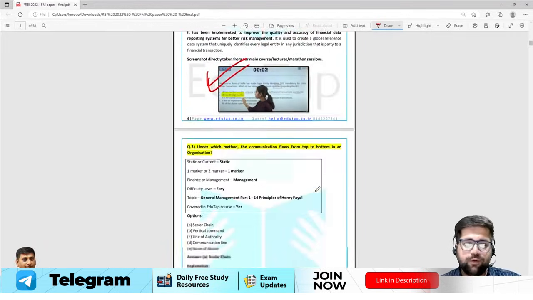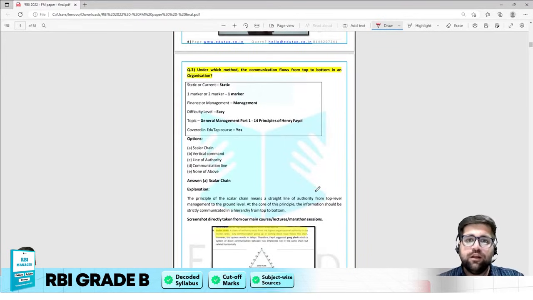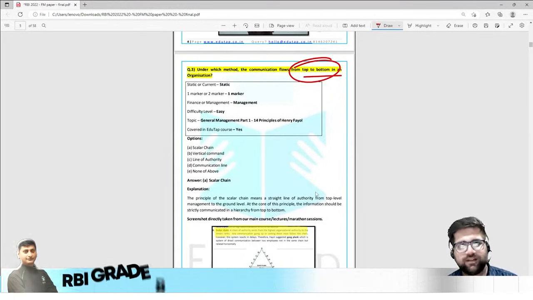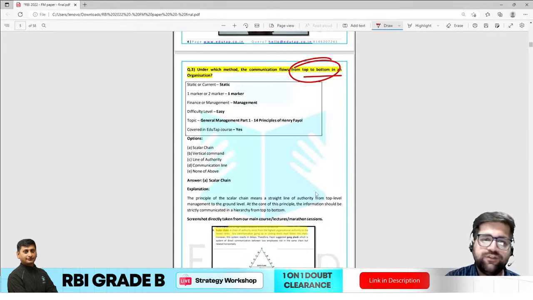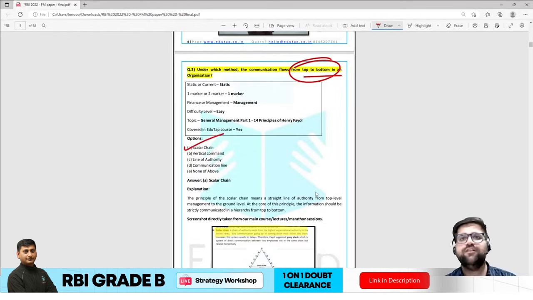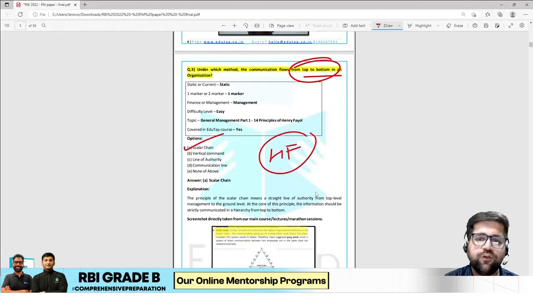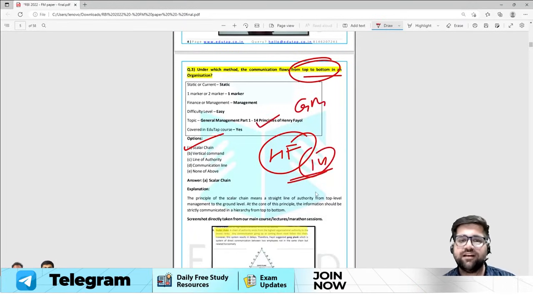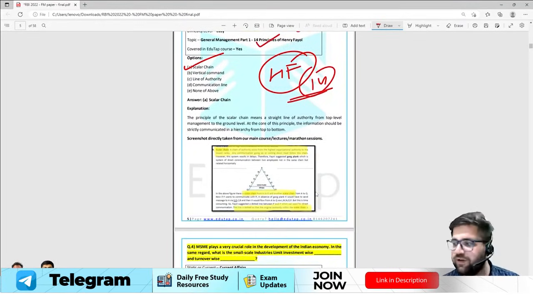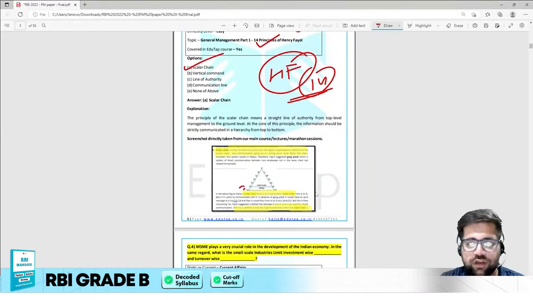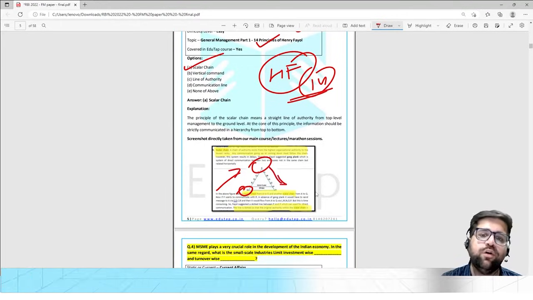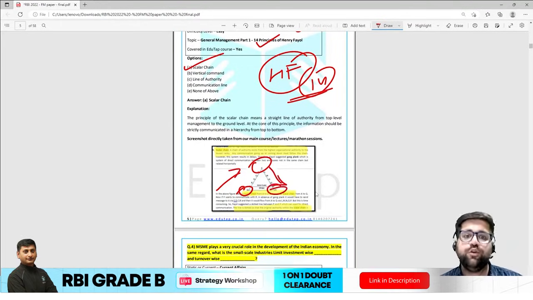Question number 3 was all about under which method of communication the communication flows from top to bottom. So you have to identify different communication methods, and the answer of this particular question will be scalar chain. Why the answer is scalar chain? If you read about Henry Fayol's 14 principles of management, which is discussed under general management part 1, you will find that under scalar chain you have a particular flow of command which flows from a lower authority to higher authority, and the flow of communication is like this. And if you are coming from higher authority to lower authority, then the flow of communication is downward. So you have to understand this particular principle, which is very much important as well.